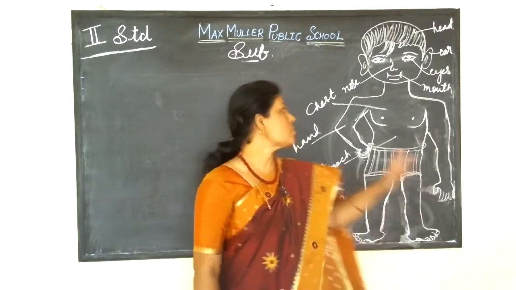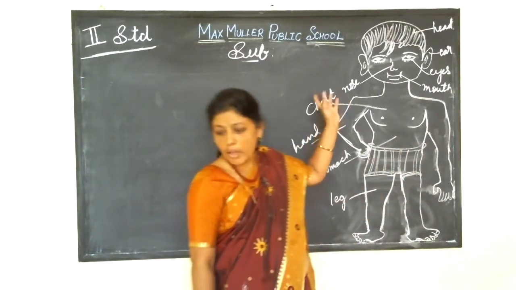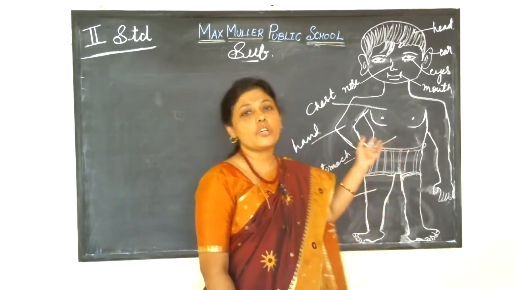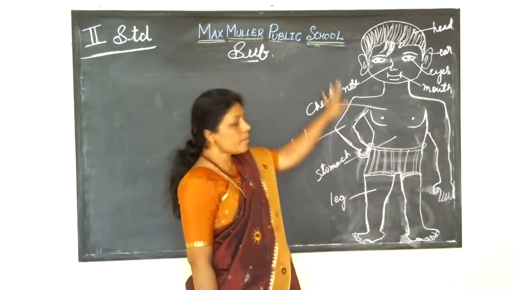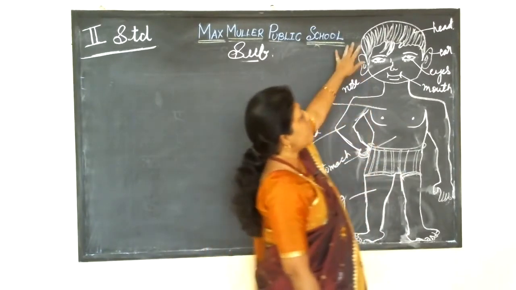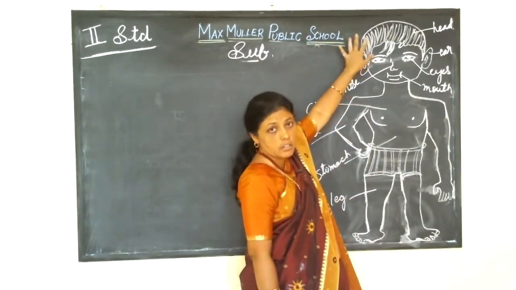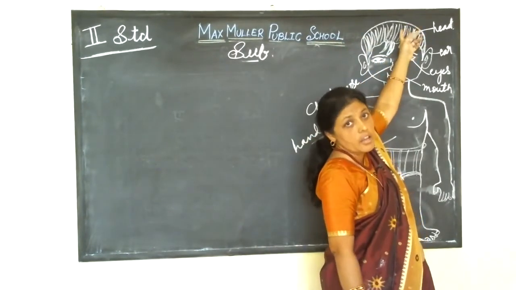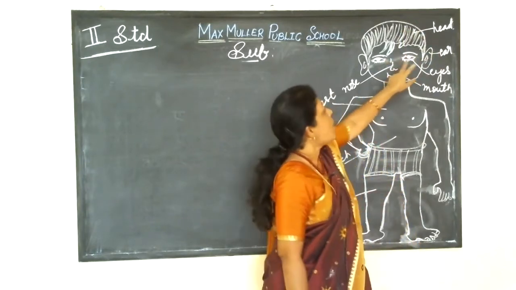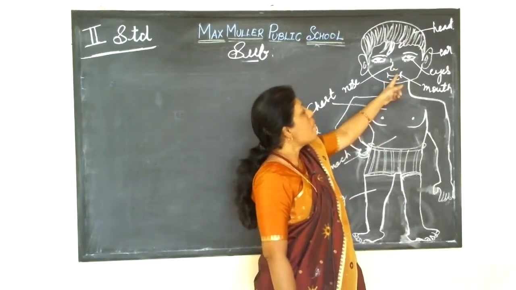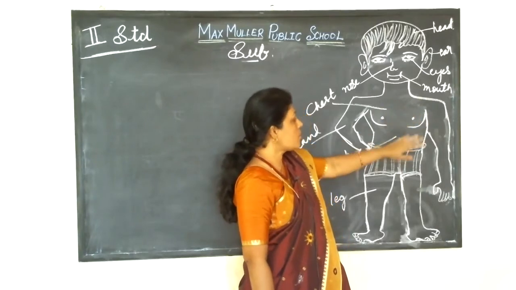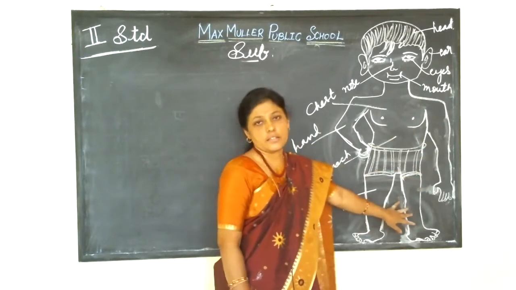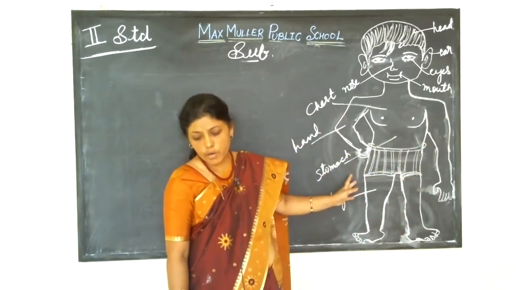In previous class, we learned my body and different types of body parts. Let me recall it once. Okay children, see this is our body. Head is the first part of the body. See, this is the head, hair on my head, then eyes, nose, mouth, chest, stomach, hands and legs. These are the different parts of the body.